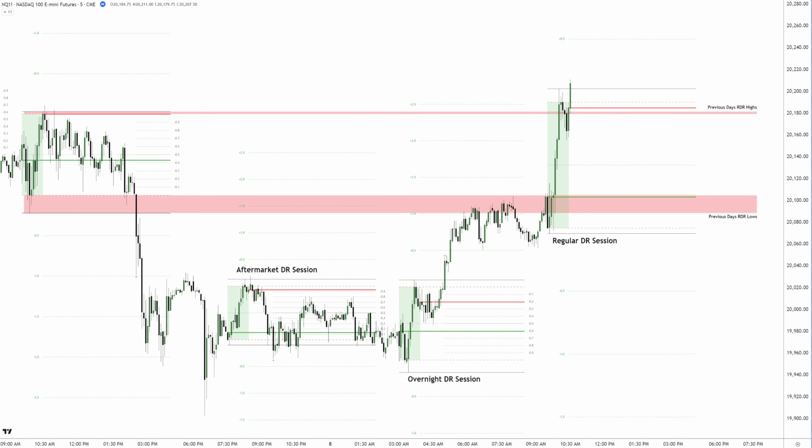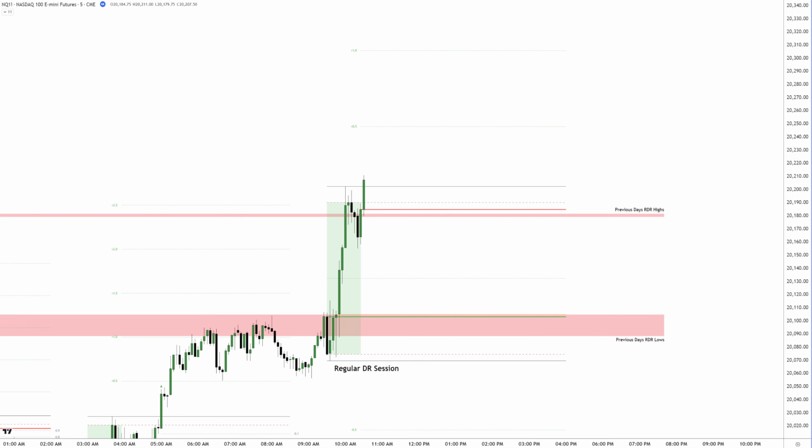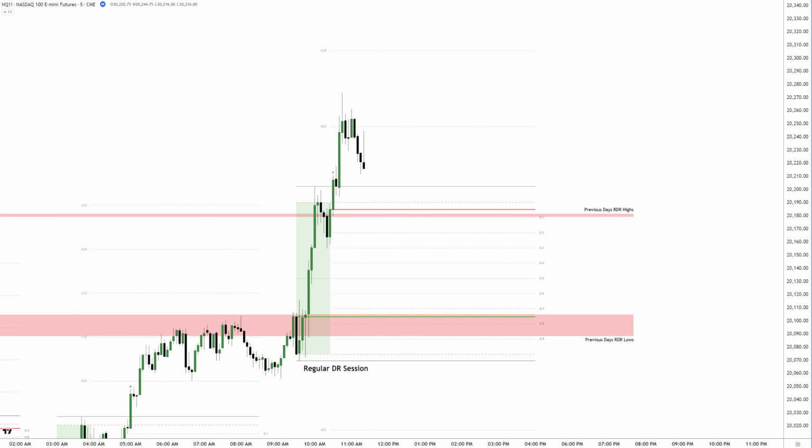Looking further left, we also see that the previous day's regular DR session lines up perfectly, with both its highs and lows at critical areas in the current session. This gives us additional context for potential rejections and entries. Now it's waiting time until price gives us clear rejections.